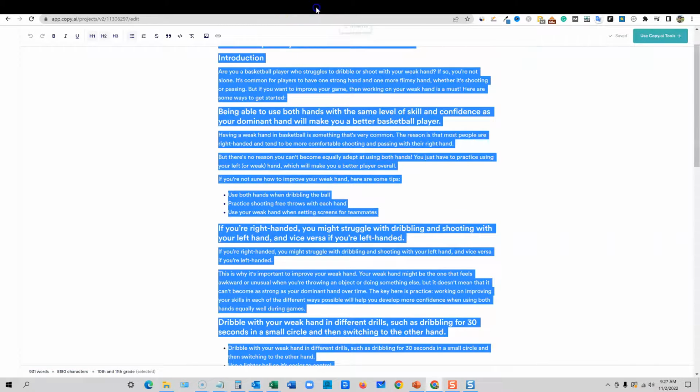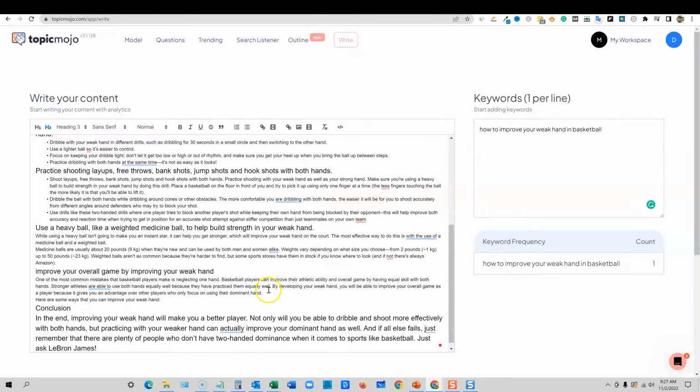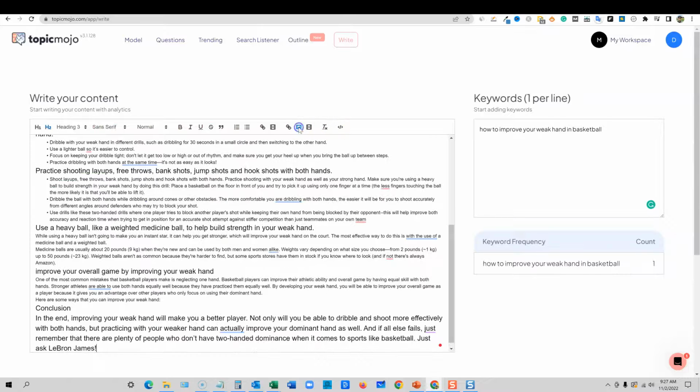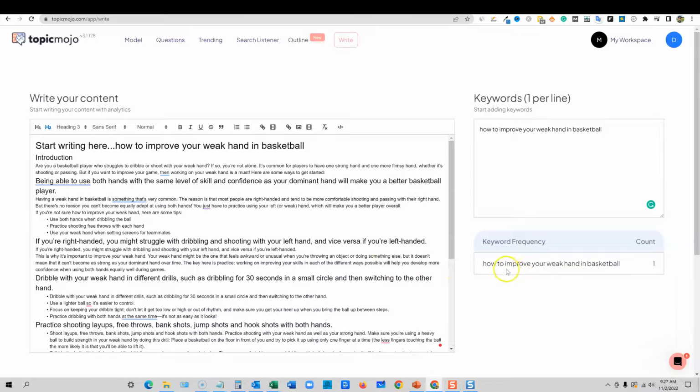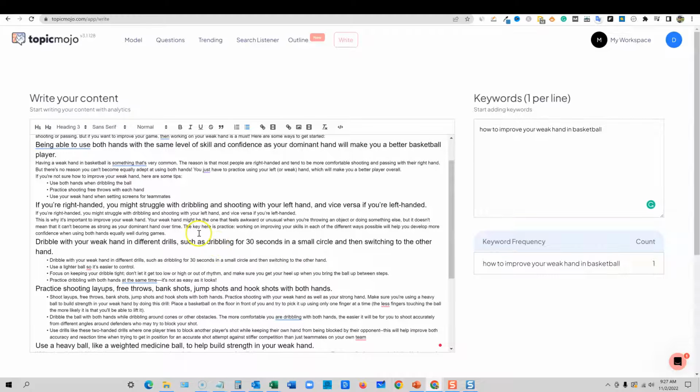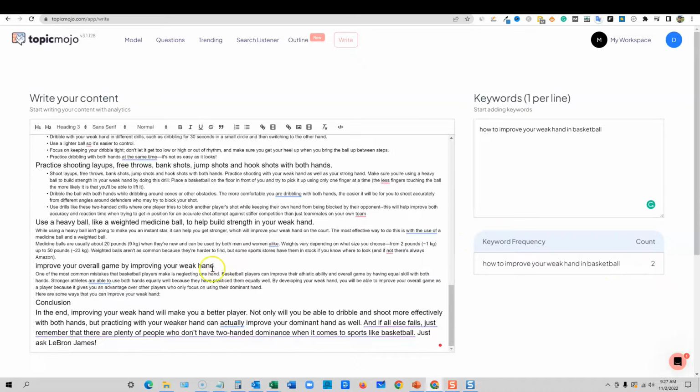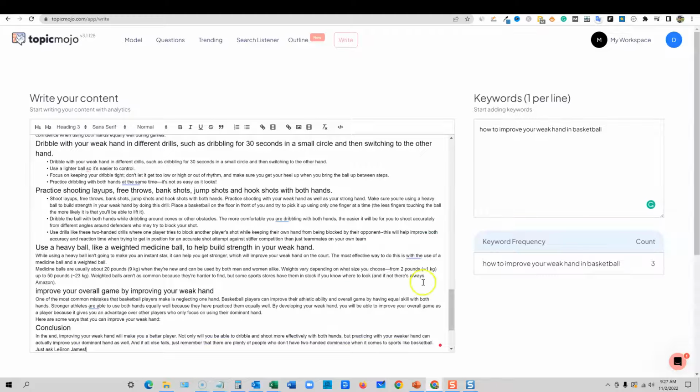We're going to bring it back over to TopicMojo and paste this article in here, and maybe it will do some analyzing. I'm just trying to see what it can do right here. It's saying how to improve your weak hand in basketball. It did bring that up once. So if we put this in right here, it's going to be 2 right here. It's basic: if you want to get your keyword in there a certain number of times, you would need to go and add keywords.